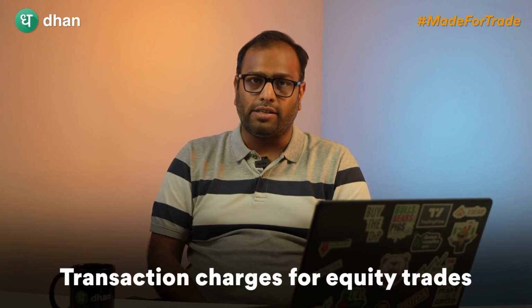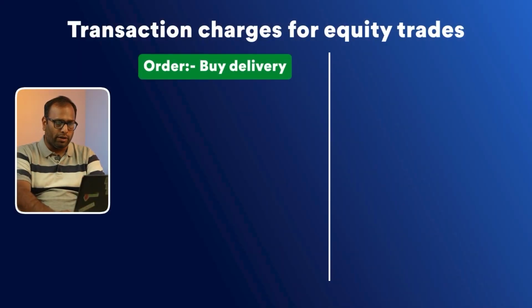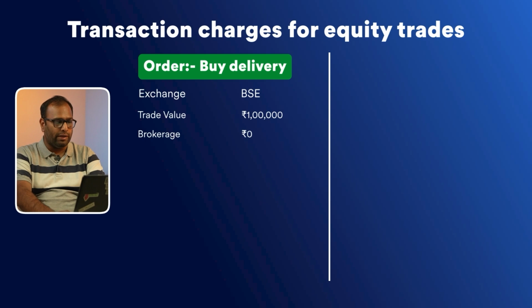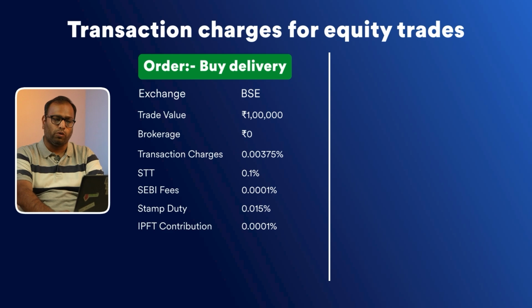Now, let us talk about the transaction charges or the trade-related charges for equity trades. Let's suppose you place a buy delivery order on BSE and the order value is 1 lakh. So in that case, as you know, we do not charge any brokerage for delivery orders. The transaction charges for BSE are 0.00375%, STT comes out to be 0.1%, SEBI fees 0.0001%, stamp duty 0.015%, and IPFT contribution again 0.0001%.